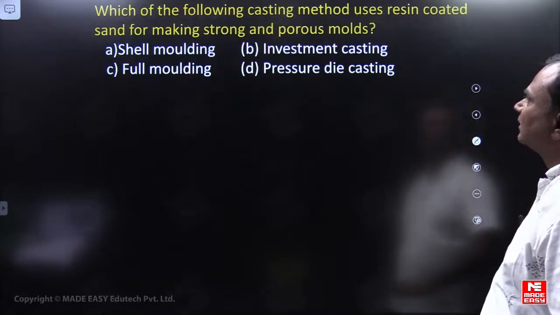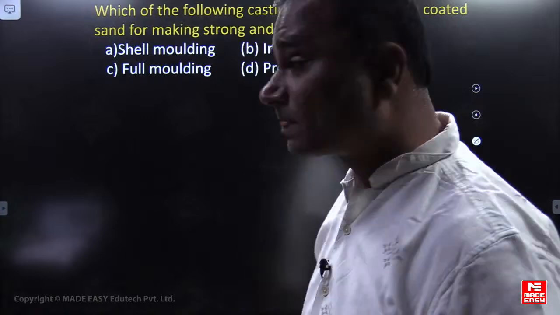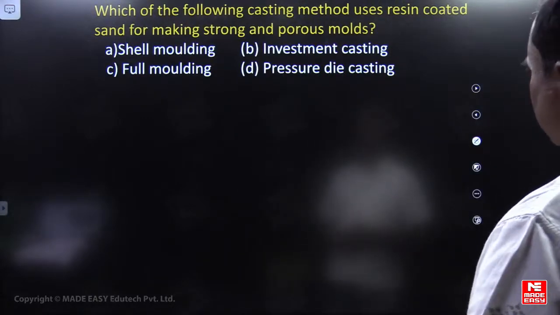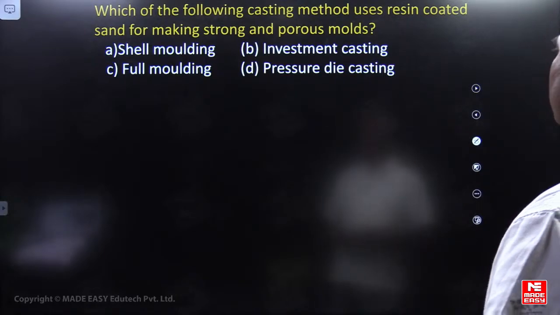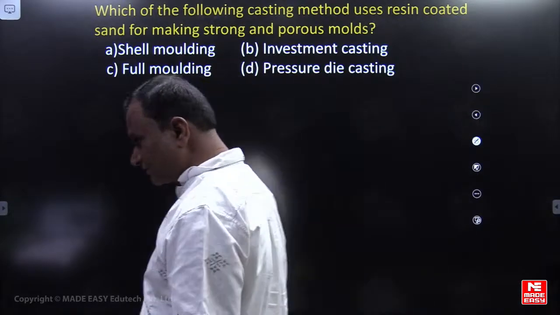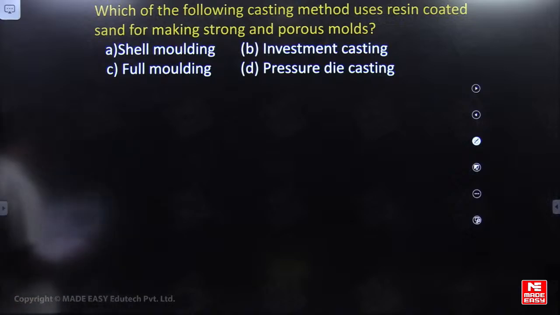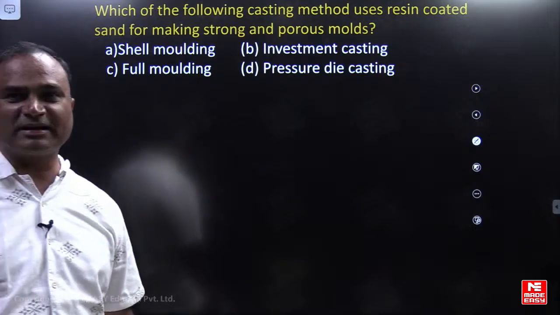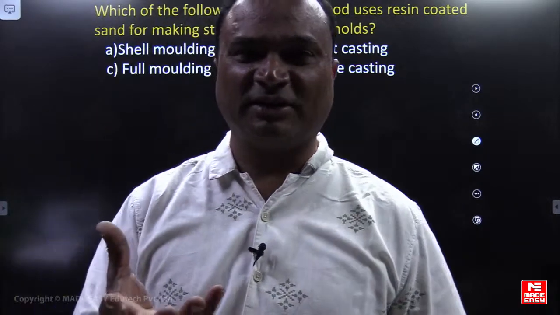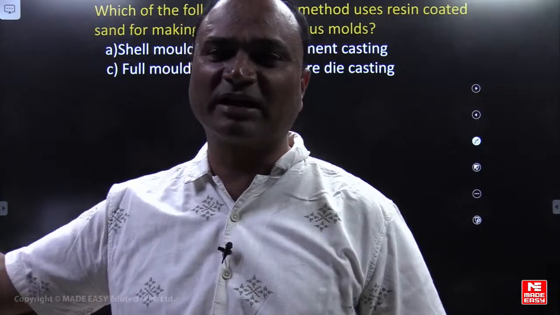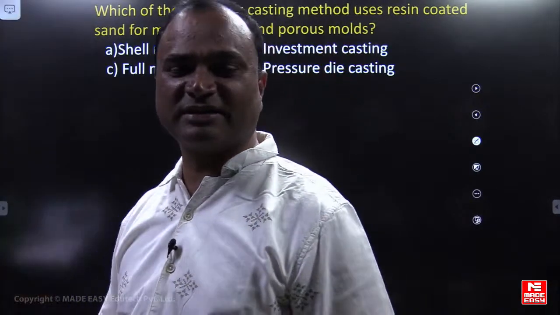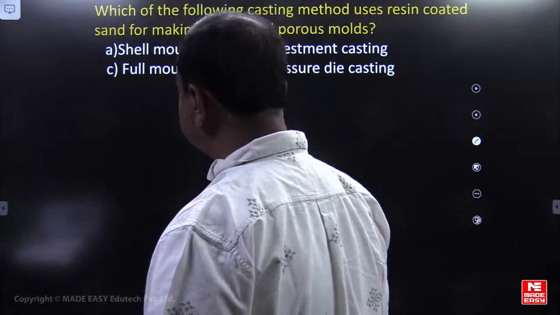Can you please look at this? Which of the following casting methods uses resin coated sand for making strong and porous molds? Can you please give the answer, friends? What is investment casting? Investment casting means a wax pattern is used. The wax pattern is heated, converted into liquid form, and the liquid is drained out. Then liquid metal is filled into this ceramic shell.